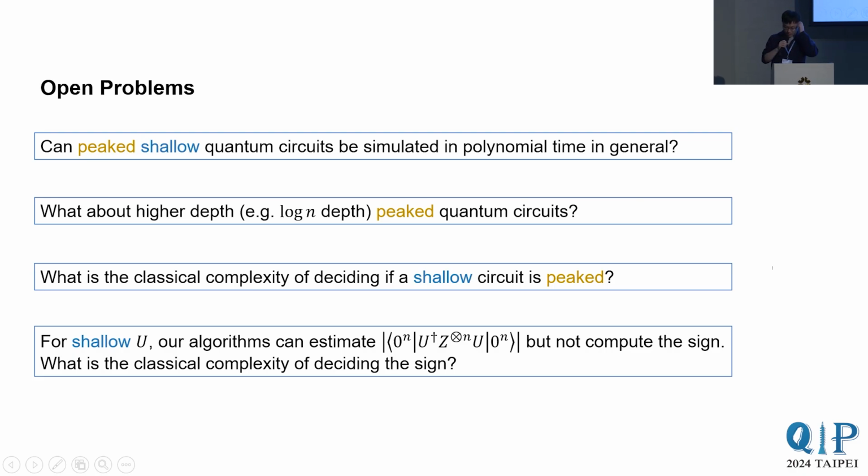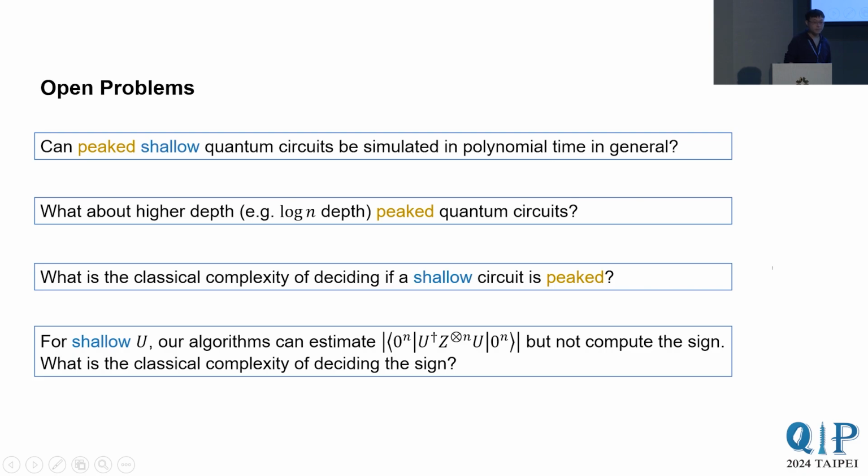Right. So how that part works is you apply this regional dissection construction on the last slide recursively to each dimension to shrink, say in 3D, the size of the cube to a log n by log n by log n cube, and then you do this recursively. And in the base case, you switch to the general architecture algorithm. For this recursion, it's leaf dominated, so it's the base case taking the most time. For each base case, it takes log n to the log n time, and log n to the log n is n to the log n. That's how you get the almost polynomial time scaling. Thank you.